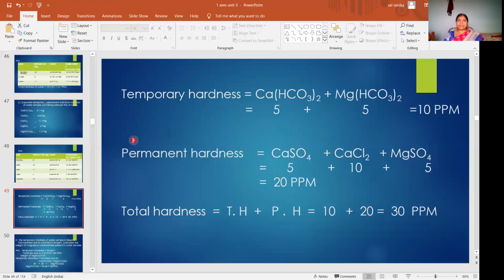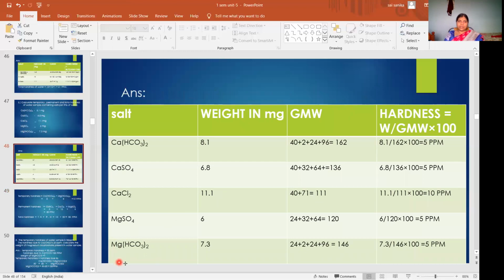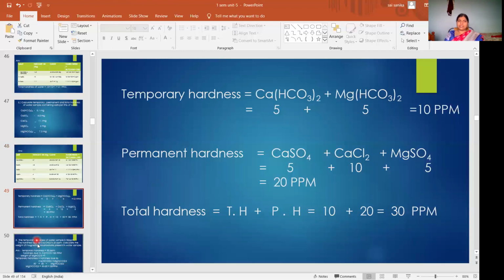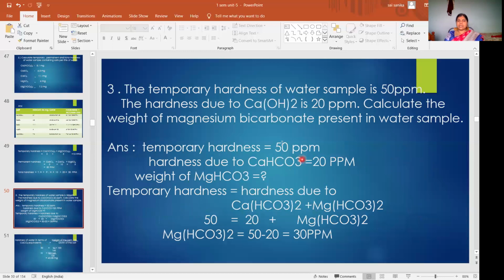So you make a table like this. If you want to write that salt, you write a dash, because that salt won't give hardness. There is no need of adding that salt, so you omit it. They may give other salts other than the 6 salts to confuse you. If other salts are given, you have to omit them because they won't give hardness. So you have to write one point there: the salt won't give hardness. Then come to the next question, the third question.